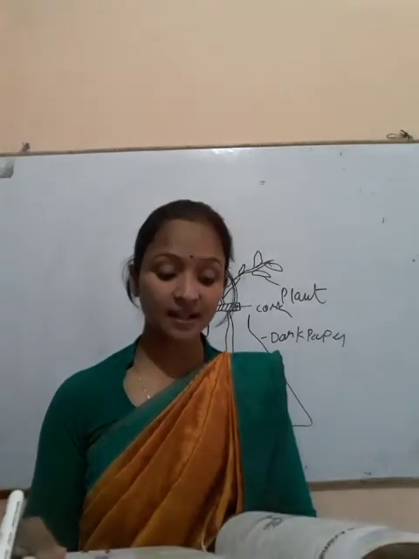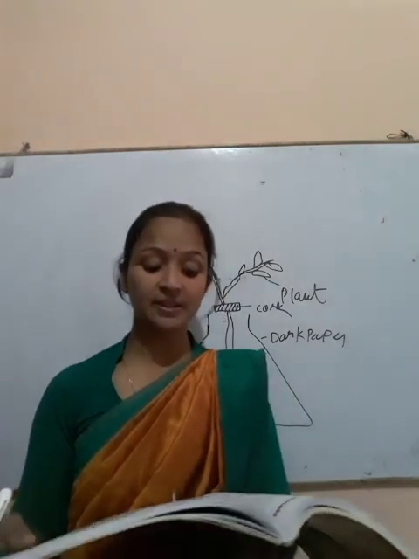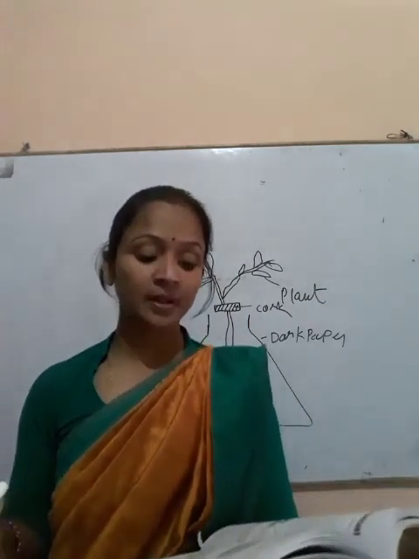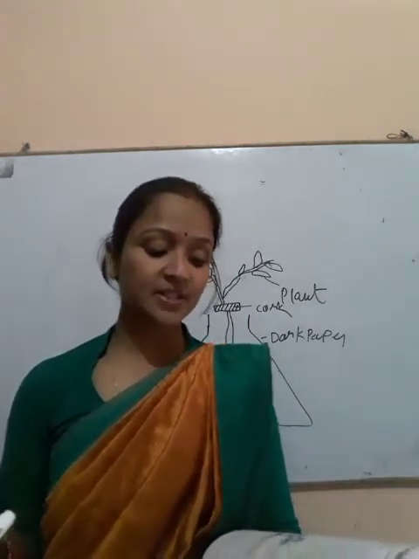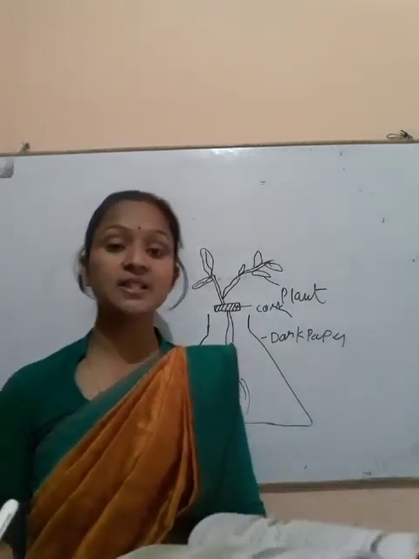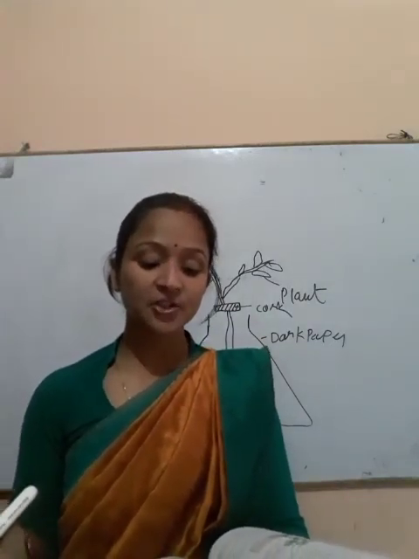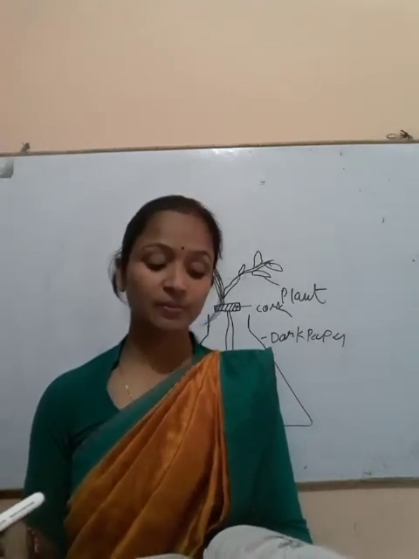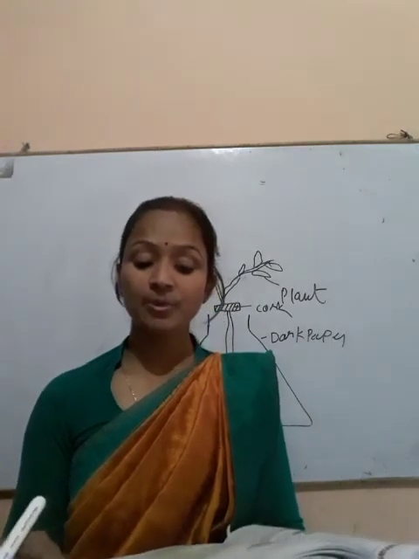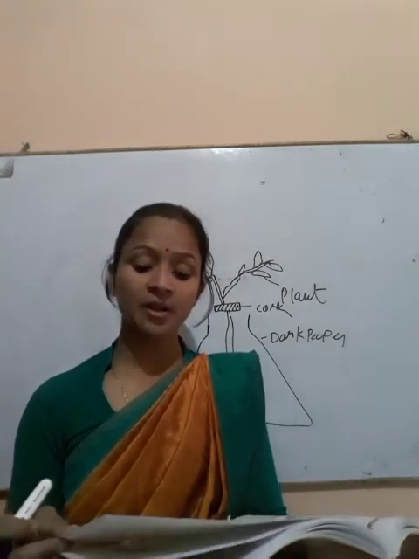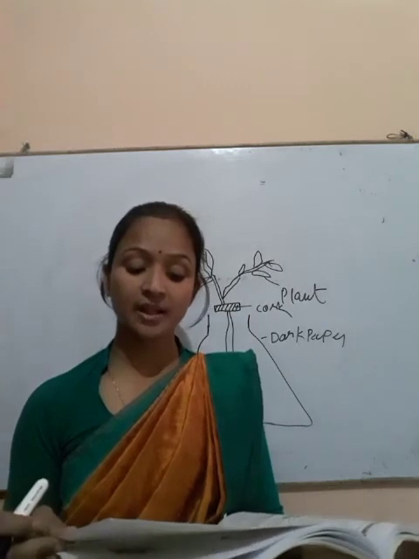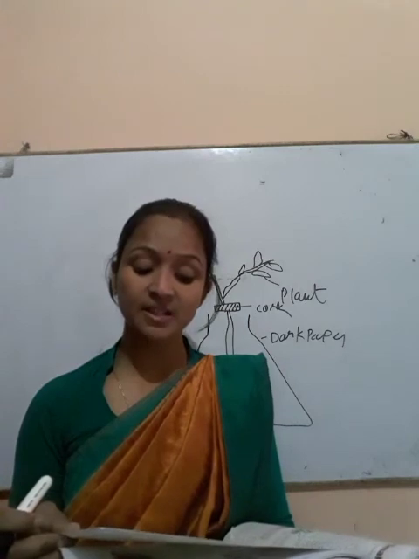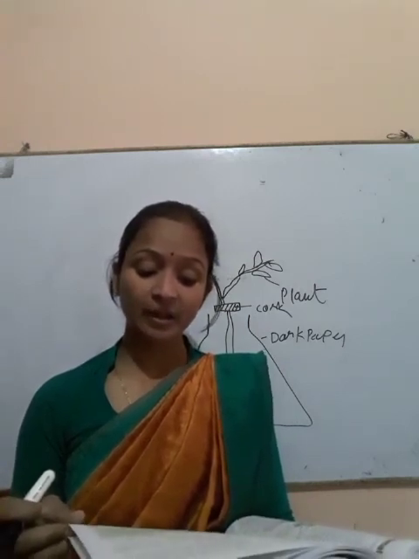Take a cut shoot, a piece of stem with leaves of a balsam plant, and dip it in dilute red dye in a flask, as shown in 11.3, and leave it for some time. Then take sections from different parts of the stem and examine the sections under the low power of the microscope. What do you observe? You will find a red color in the stem section. Now check whether the entire stem tissue is red or only some parts of the section. You will find that only certain parts of the stem are red. Which of these parts?